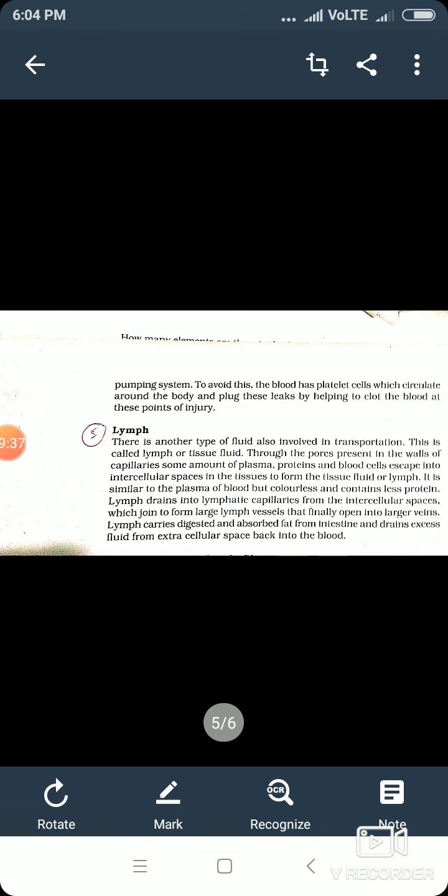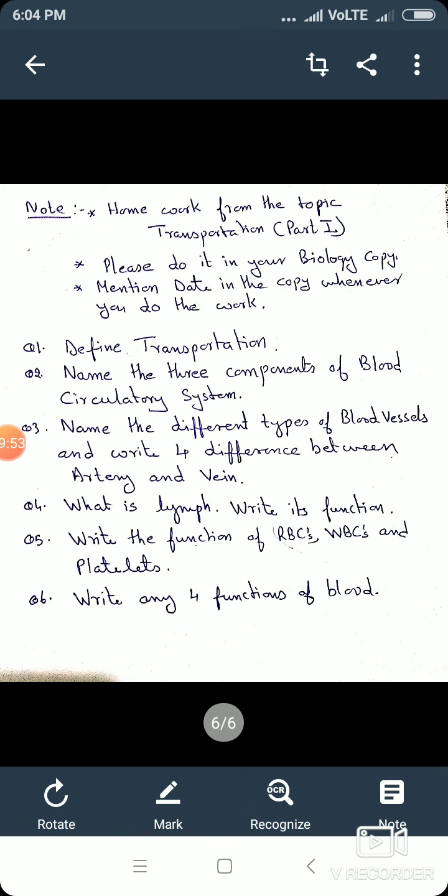You also know the three different types of blood vessels and their characteristic features. Now you all must have understood what lymph is and what the function of lymph is.